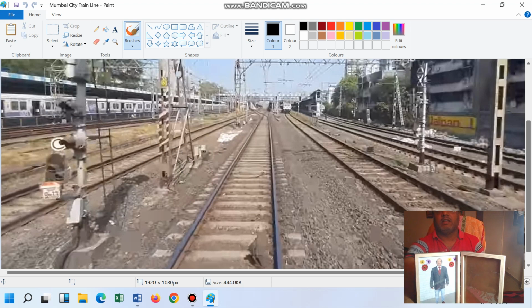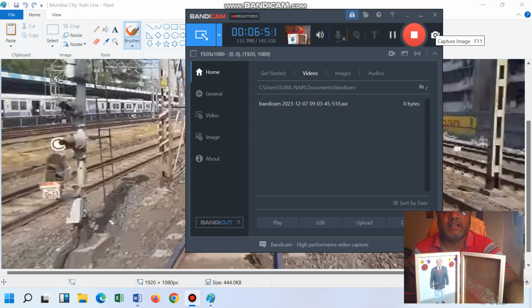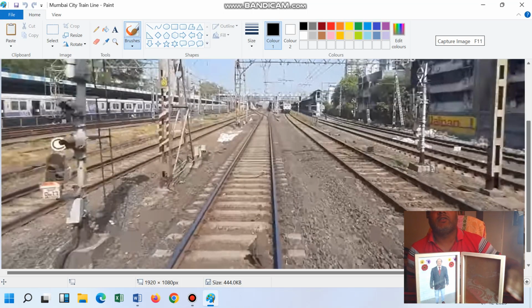Just see. One person told that this track is getting data from 120 planets. Then he told that yes, the data are coming from 120 planets. Then how can you say that only power supply and track are handling the train? Then one person told that that person might not have the knowledge, that's why he might have said that.